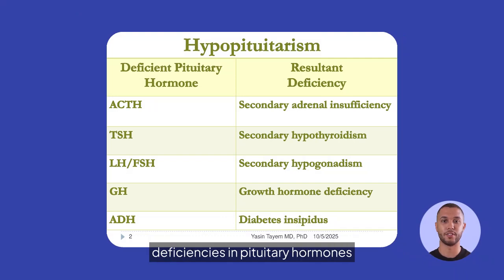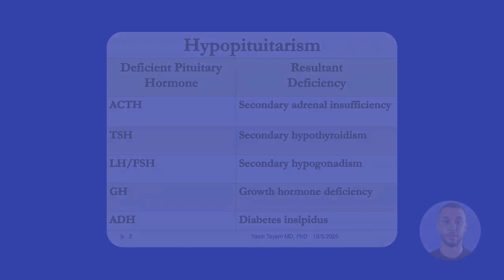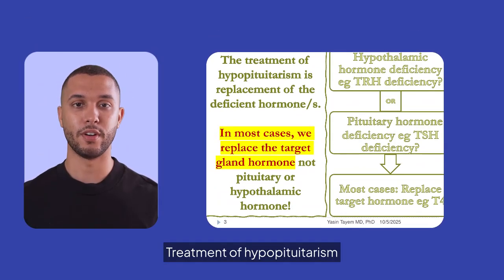Hypopituitarism involves deficiencies in pituitary hormones like ACTH, TSH, LH/FSH, GH, and ADH, leading to conditions such as secondary adrenal insufficiency, hypothyroidism, hypogonadism, growth hormone deficiency, and diabetes insipidus. Treatment of hypopituitarism typically involves replacing the deficient hormone.